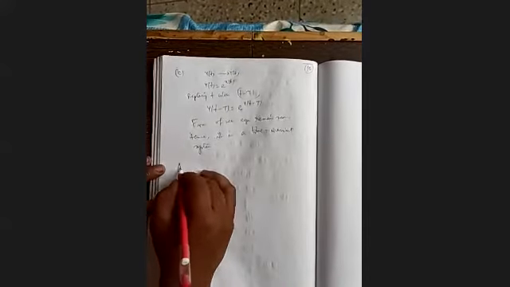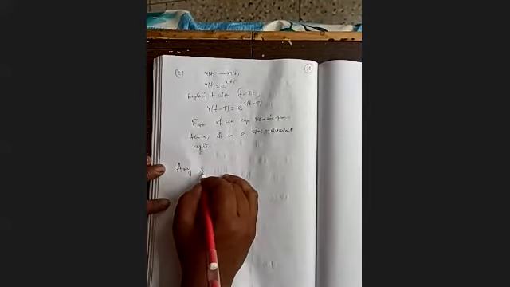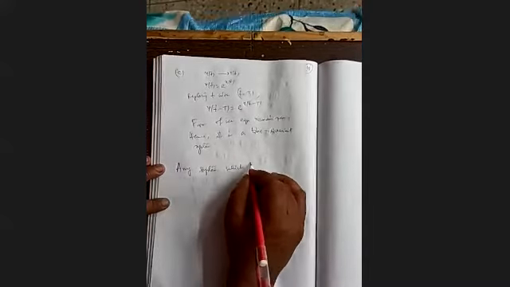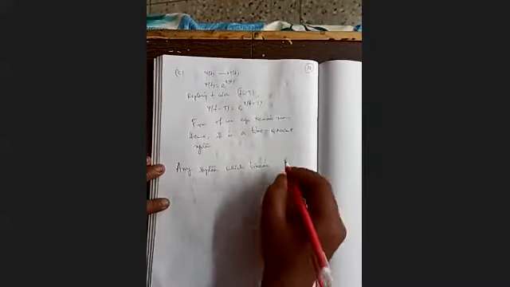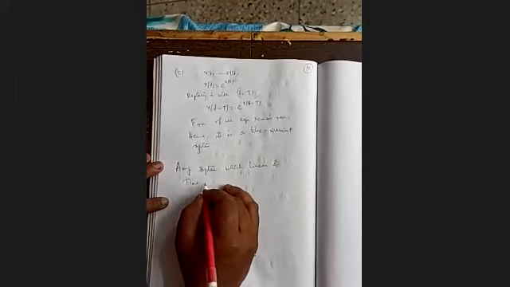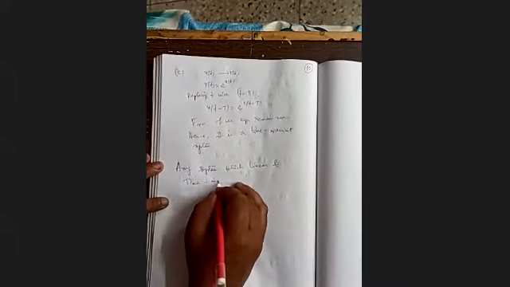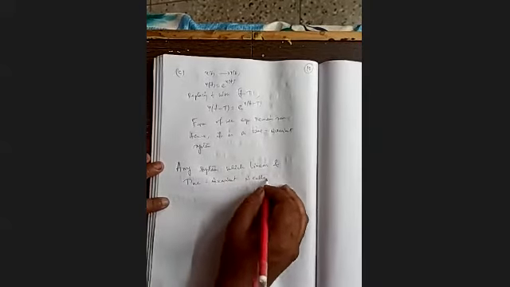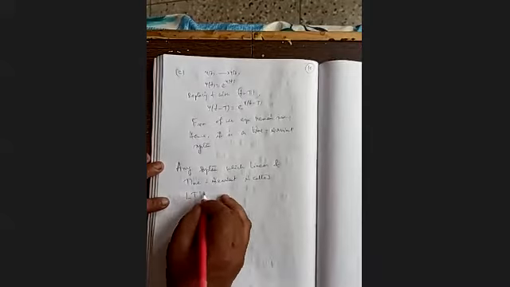So that's how, any system which is linear and time invariant is called an LTI system.